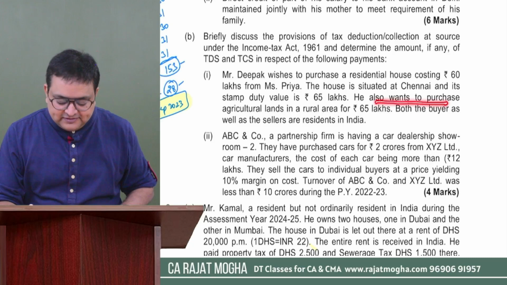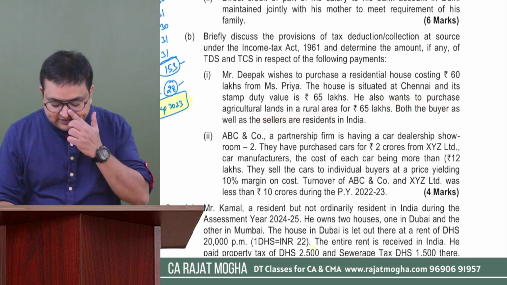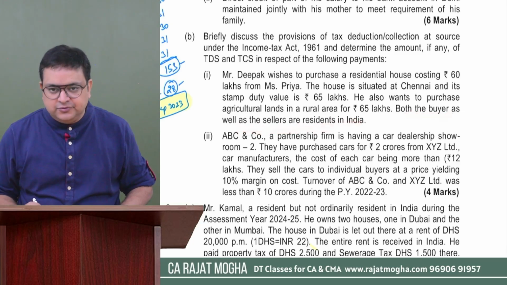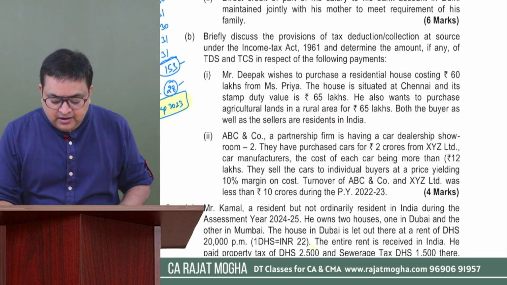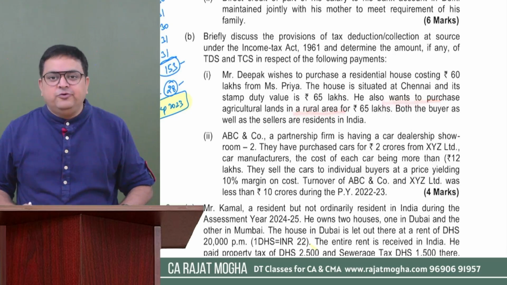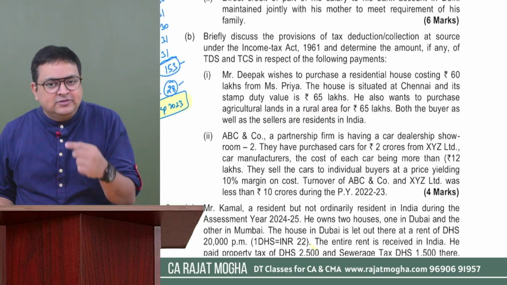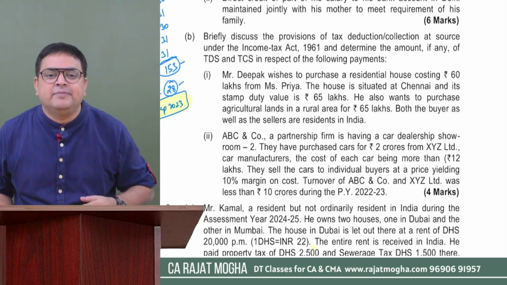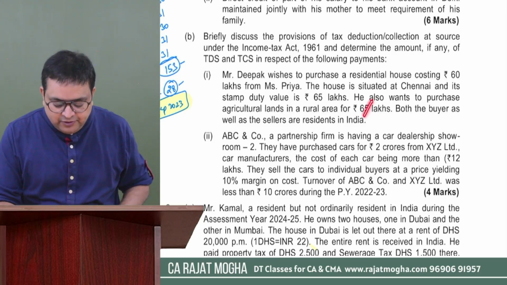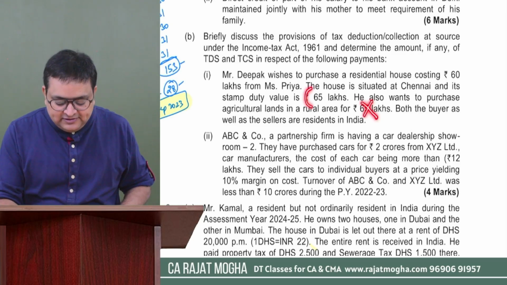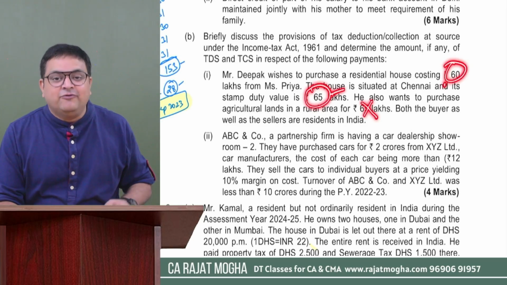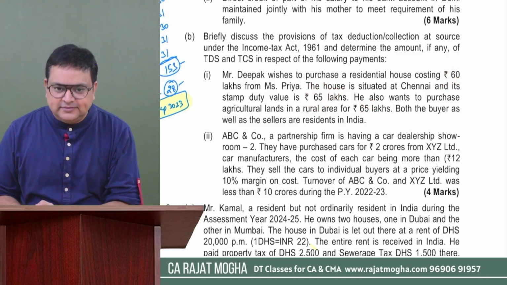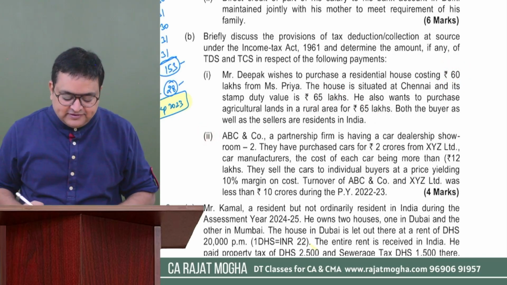He also wants to purchase agriculture land in the rural area for 65 lakh. Both the buyer as well as the seller are resident in India. Okay, so both are residents, it's fine. Whether TDS would be applicable on this? No, because we have just discussed that 194IA TDS provision doesn't apply on agriculture land. So there would be no TDS on this 65 lakh. But on this 65 or 60, whichever is higher, for residential house, this is 65. Please apply TDS 1% on this one. Got it? Easy. Come to the second one.